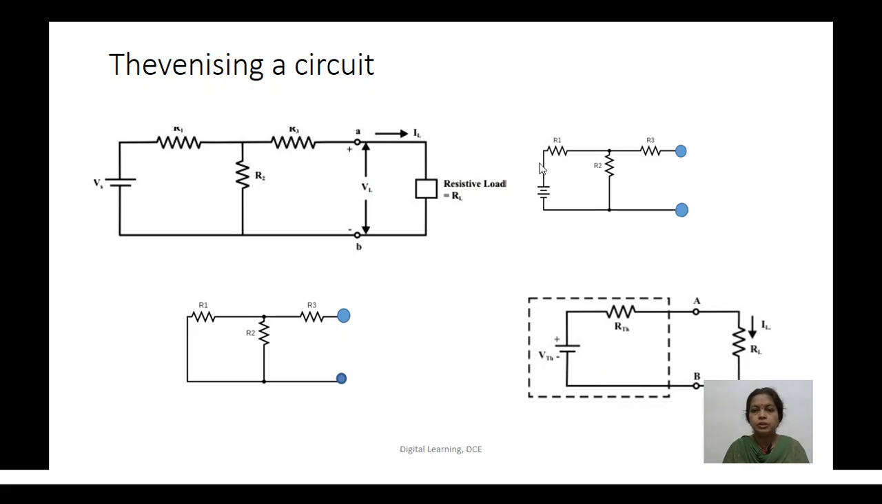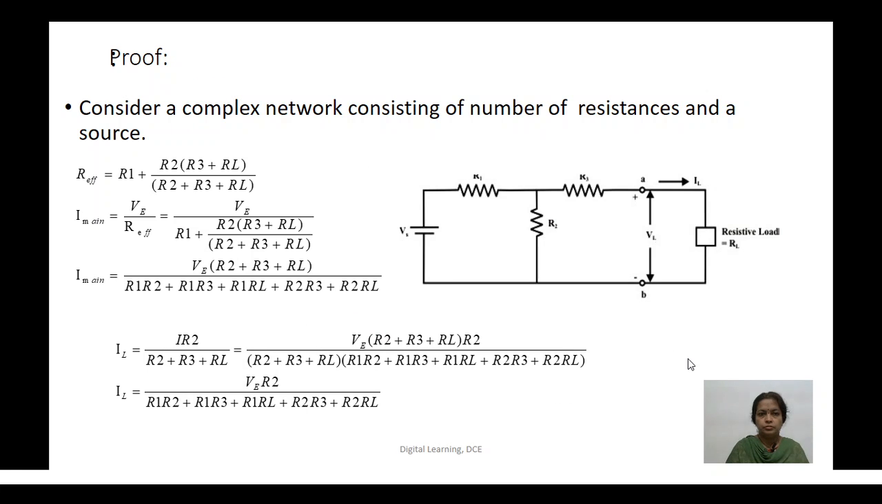So the steps are: first, remove the load resistance and find the open circuit voltage. Then find the effective resistance by removing the load and the source and looking back at the circuit. The effective resistance and the Thevenin voltage now form part of the Thevenized circuit that is connected to the external load resistance. Now we'll see how we can prove that the current is the same in both networks, the complex network and the Thevenin network.